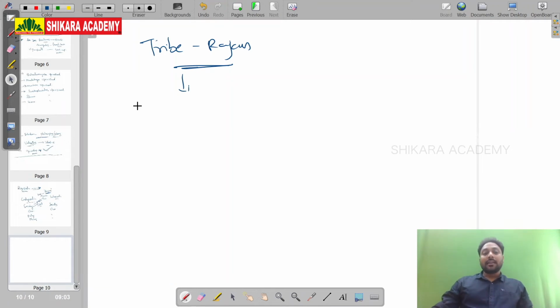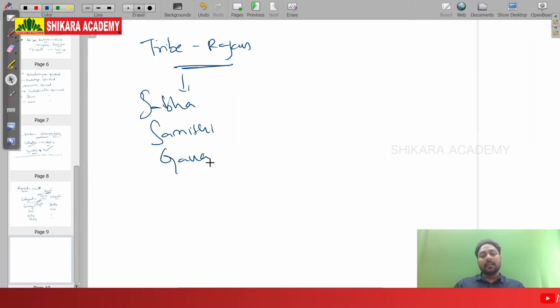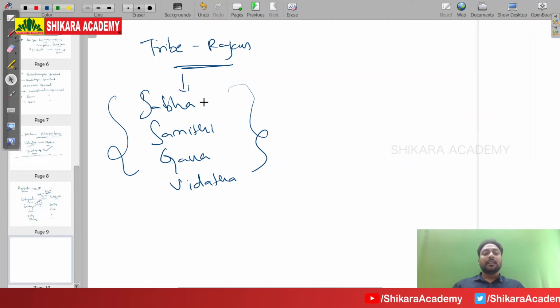Rajan is not supreme. Rajan is checked by the assemblies: Sabha, Samiti, Gana, Vidhata. There are four houses which regulate the Rajan's powers. Sabha is a house of elders.